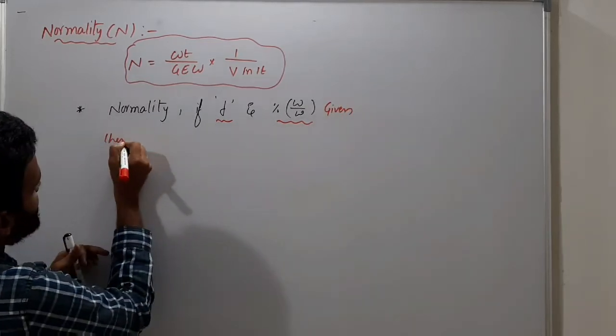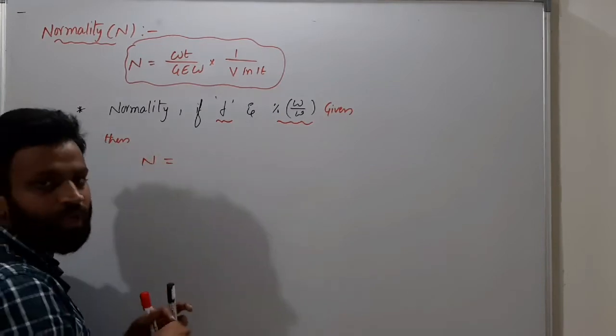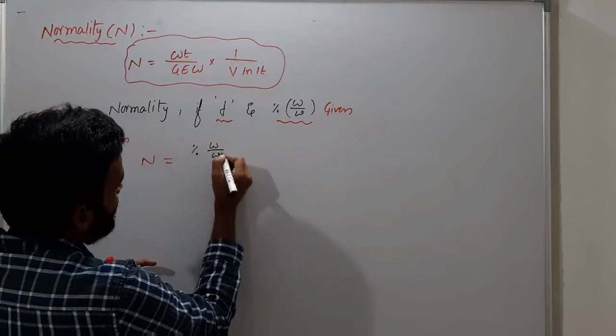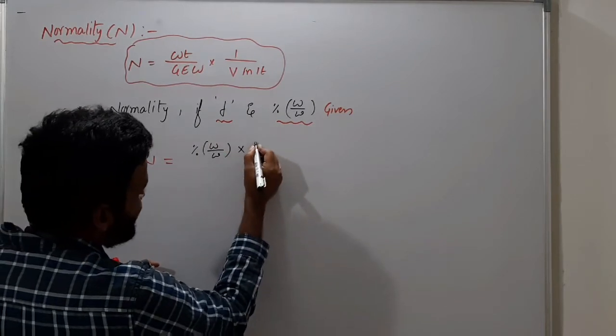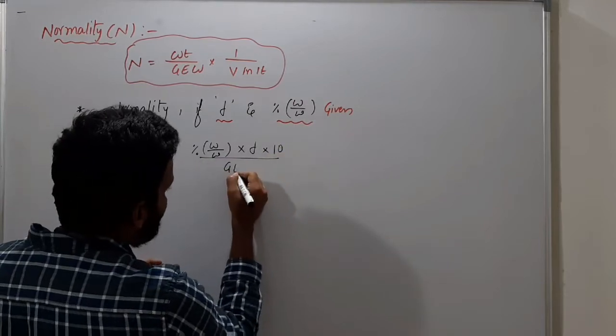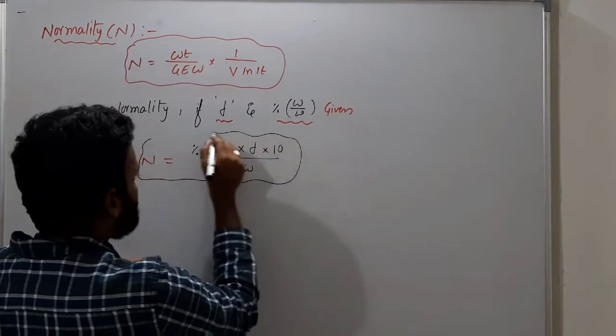Then what is the normality? Normality is equal to percentage weight by weight into density into 10 by gram equivalent weight. This is the normality formula.